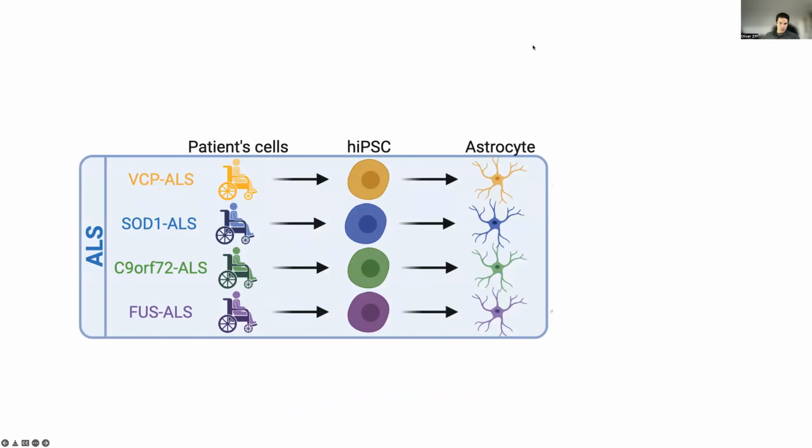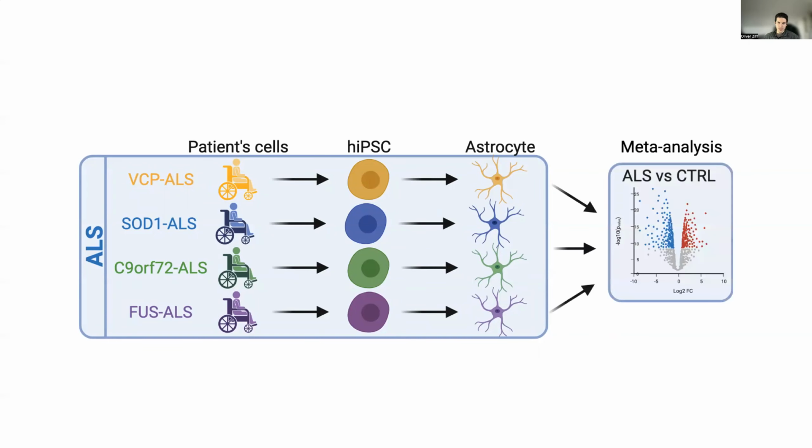I searched for all publicly available RNA sequencing datasets of stem cell derived or iPSC derived astrocytes from ALS patients. I found 4 datasets with mutations in VCP, SOD1, C9orf72, and FUS. I first examined each mutation individually and found only a small number of differentially expressed genes for each mutation.